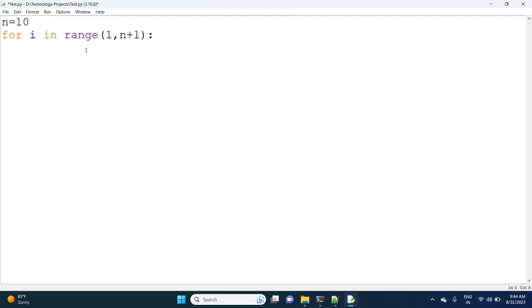Now observe what I am doing here. If i double equal to 8, in our requirement it is 8. Every time i comes, it is checked with 8. When 8 comes, I have to stop the execution.